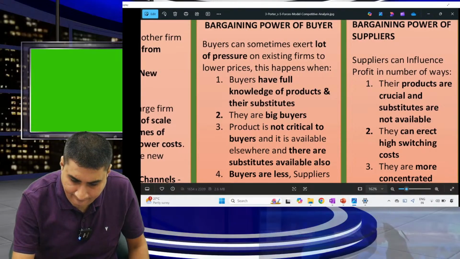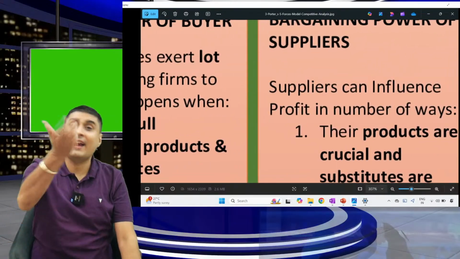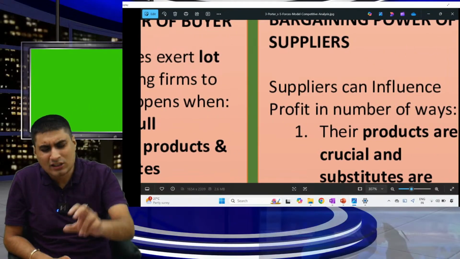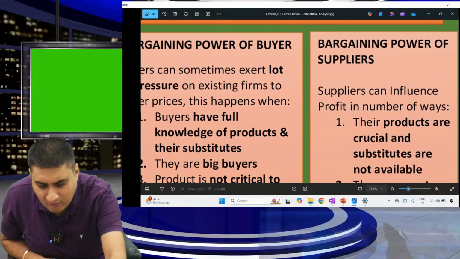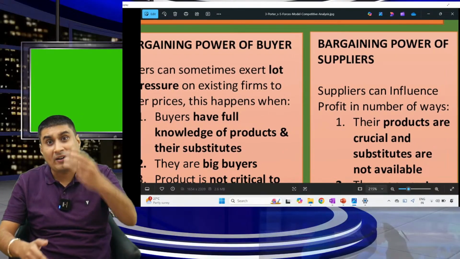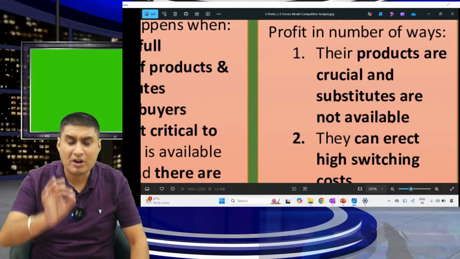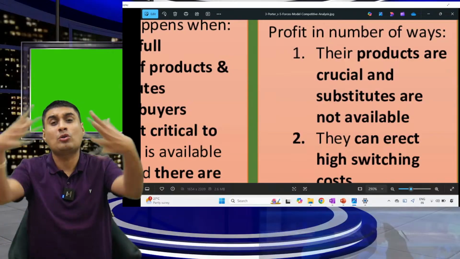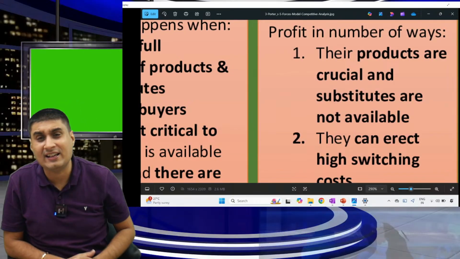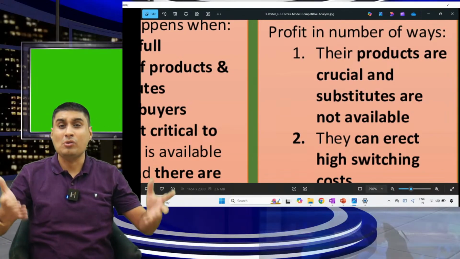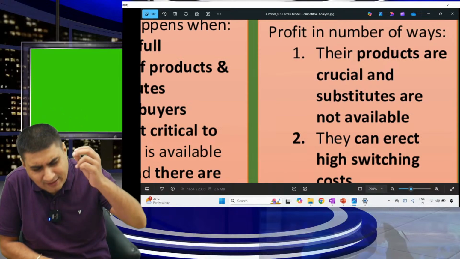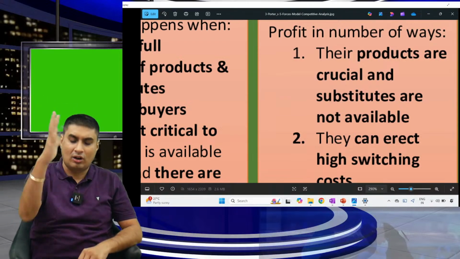Moving on. Sir, when will the supplier have a lot of power? Bargaining power of supplier. The supplier has a lot of power in three cases. Number 1, the product is crucial for the buyer and there are no substitutes. Example, only one teacher is available for that one subject. You have to buy from him. The product is very critical and substitutes are not available.